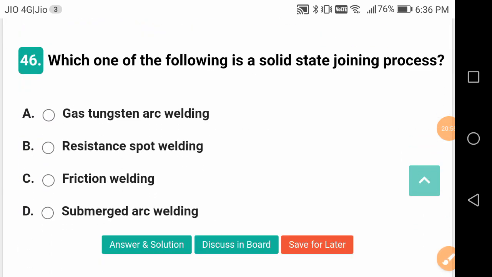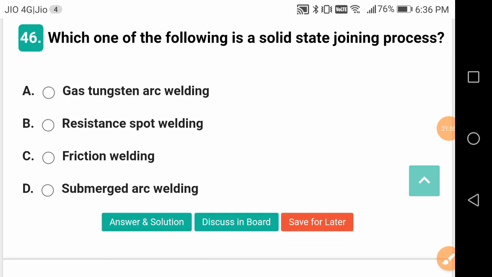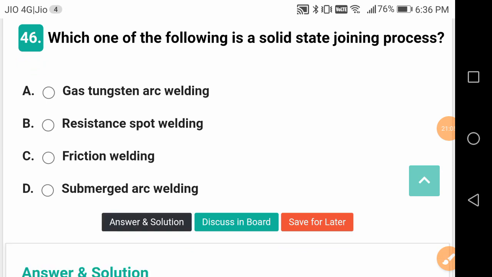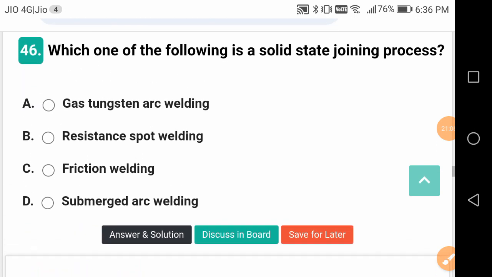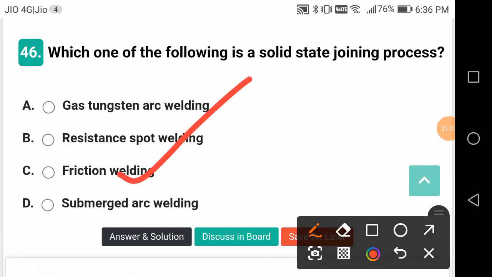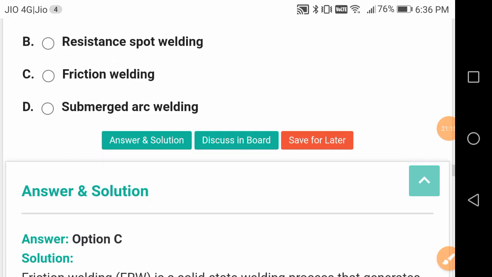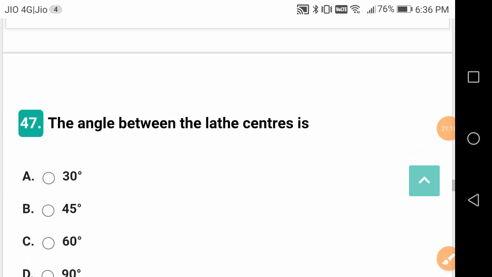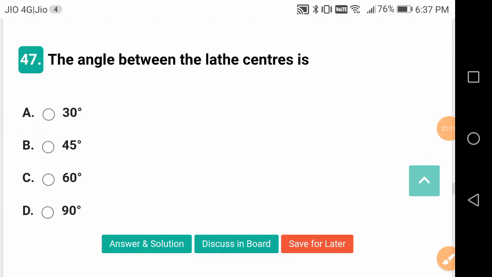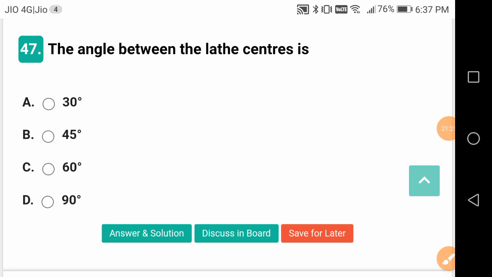Which one of the following is a solid state joining process? It's a good question, friends. Is it GTAW, resistance spot welding, friction welding, or submerged arc welding? This is friction welding. It is a solid state welding process. Others are liquid state joining processes, because metal is molten in others.